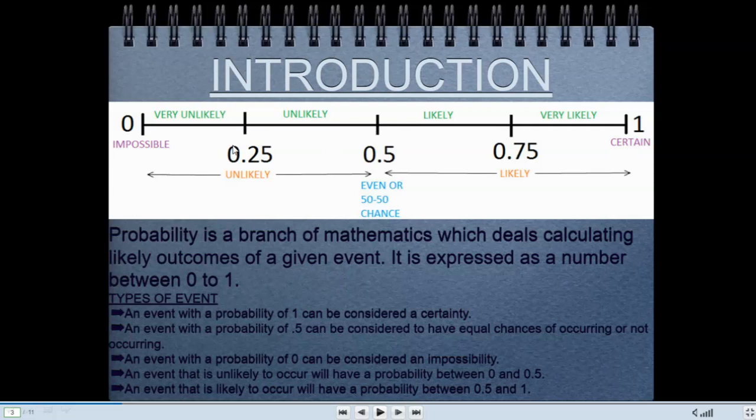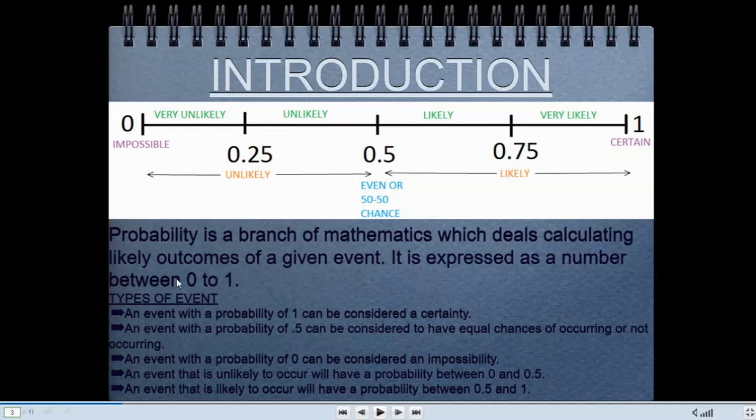Here you can see and observe this line where I have given the possibility from 0 to 1. If the probability is 0, the event is impossible, and if the probability is 1, then it is a certain event. An event with the probability of 1 can be considered as certainty, whereas an event with probability of 0 can be considered as an impossibility.